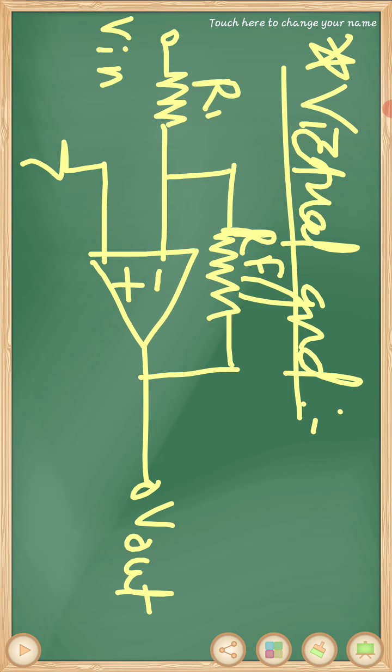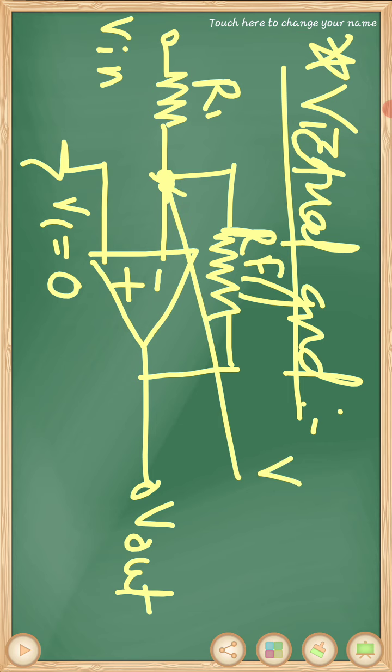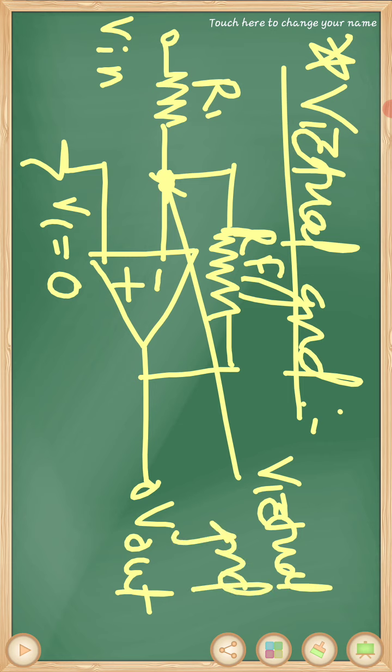Here we have voltages V1 and V2. V1, the non-inverting terminal, is connected to ground, that means 0 volts. This point is called the virtual ground, and it is equal to the ground voltage. The second input is the inverting terminal, and V2 is equal to 0.